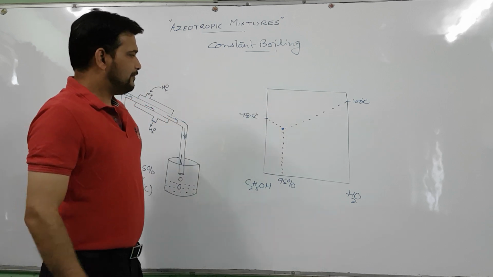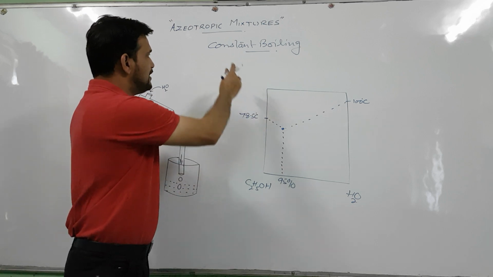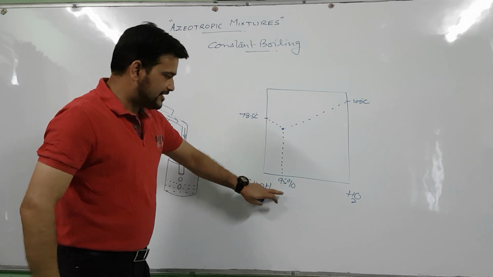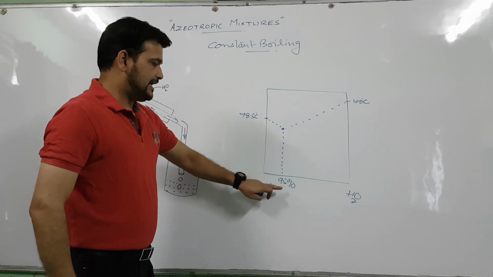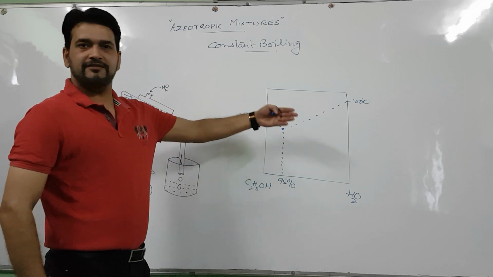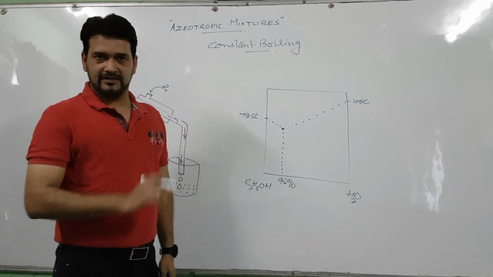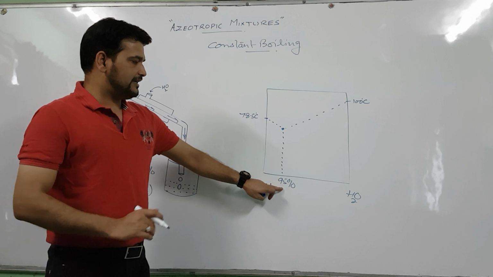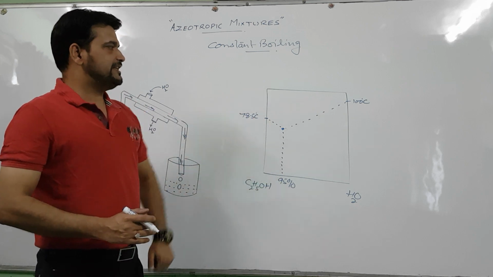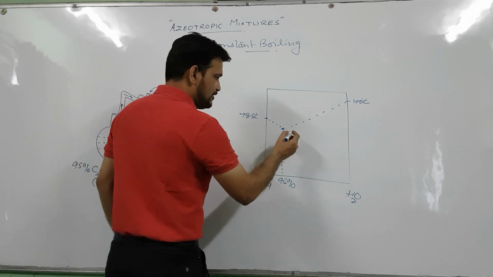And we know that these constant boiling mixtures, in this case, when they attain minimum boiling point, show positive deviations from the ideal behavior. Minimum boiling azeotropes always show positive deviations from the ideal behavior.